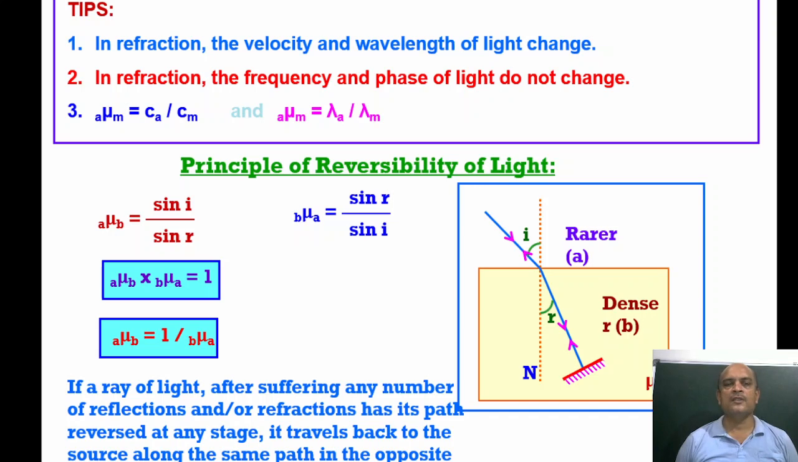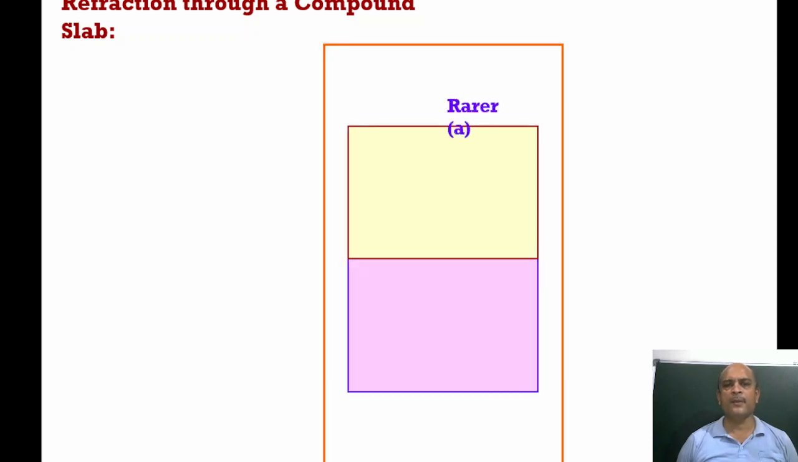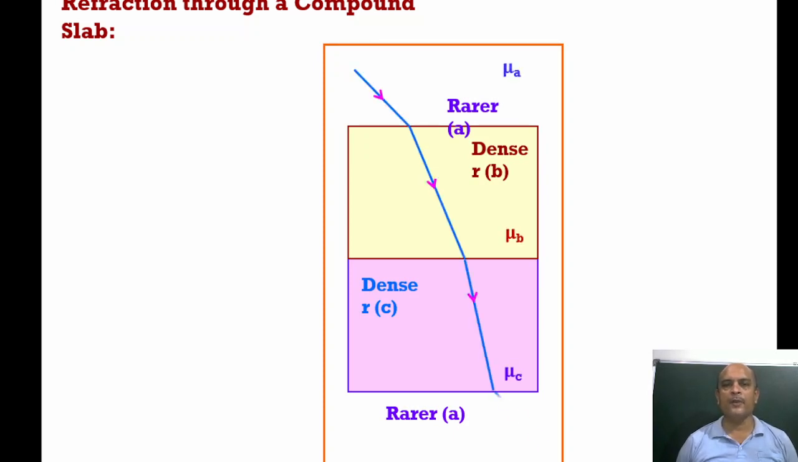So if a ray of light, after suffering any number of reflections or refractions, has its path reversed at any stage, it travels back to the source along the same path in the opposite direction. It can also happen with compound slabs. We can take multiple slabs with different refractive indices, and light travels from medium A to B, B to C, and C again to A.